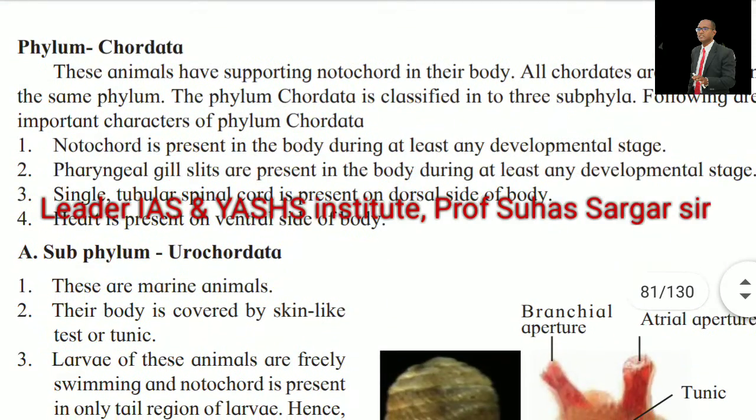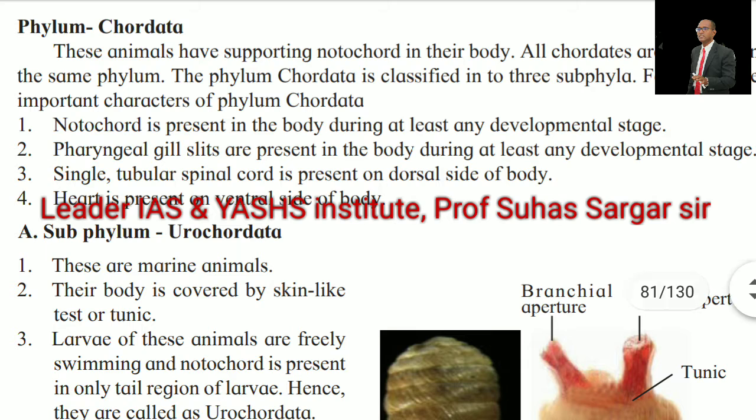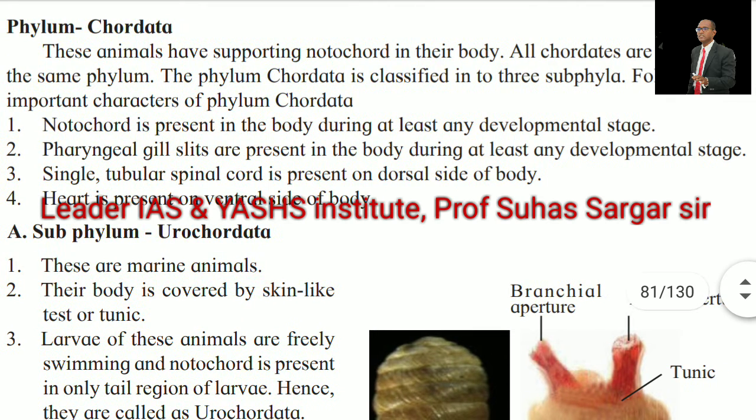Phylum Chordata. These animals have a supporting notochord in their body. All chordates are included in the same phylum. The phylum Chordata is classified into three subphyla. Following are the important characters of phylum Chordata. 1. Notochord is present in the body during at least some developmental stage. 2. Pharyngeal gill slits are present in the body during at least some developmental stage. 3. A single tubular spinal cord is present on the dorsal side of the body. 4. Heart is present on the ventral side of the body.